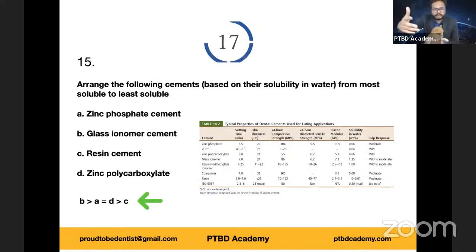Also, you have this film thickness. Did anyone answer about the film thickness? None of you? Okay, anyways, you have the answer here. According to ADA specification, for luting, the maximum allowable film thickness is 25 microns. Good. Fantastic.